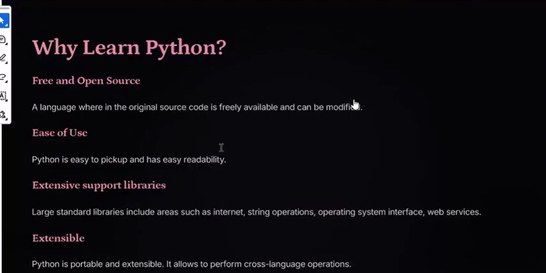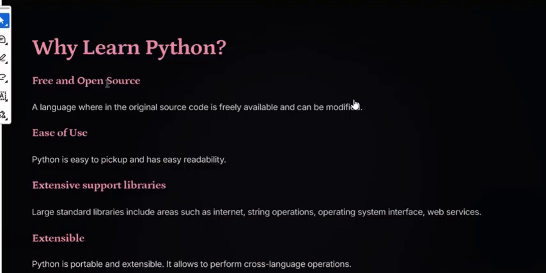So why are we learning Python? Basically it is free and open source. That's the first and important point. Now, when I say it's free and open source, what does that mean? That means I don't require any license to download this software. I can redistribute it and I can get the original source code which is available online. So basically overall it is a free product.